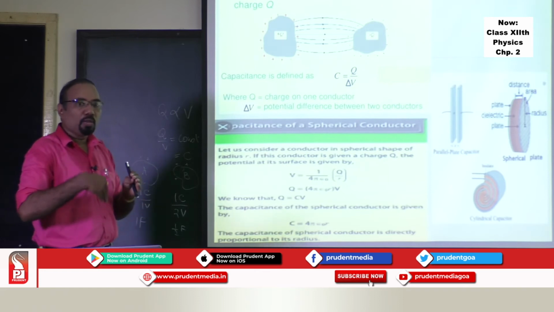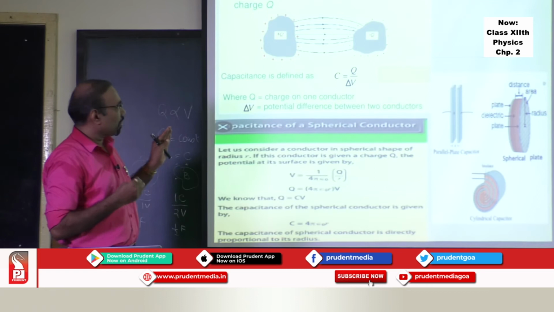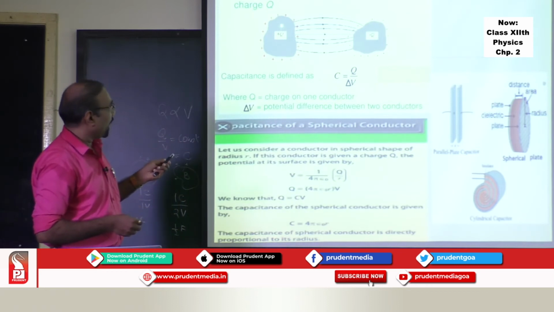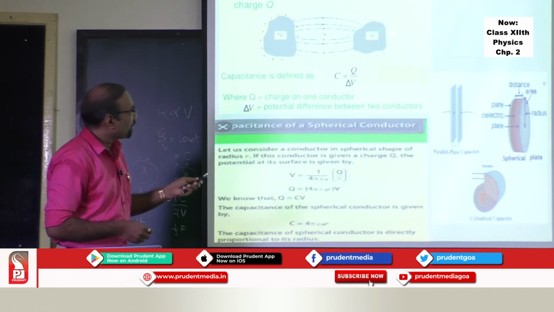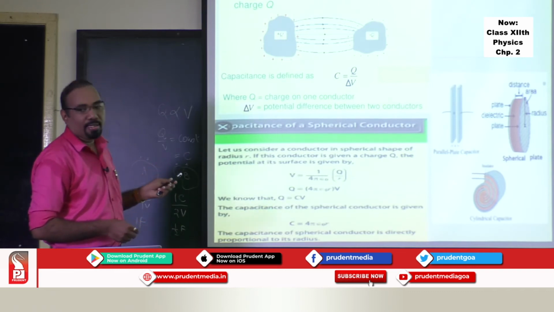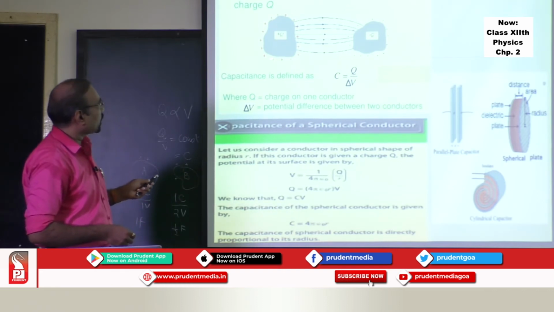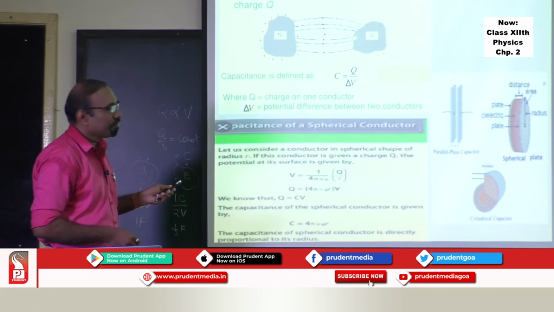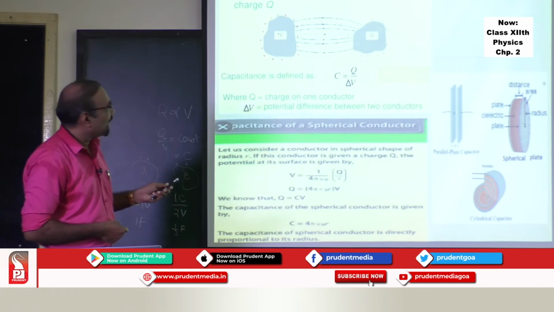Now, this was about a single conductor. Now you have two conductors. If I have a conductor which is charged with charge Q, and I place another uncharged conductor near it, then negative charges will be induced on this conductor, charging by induction.